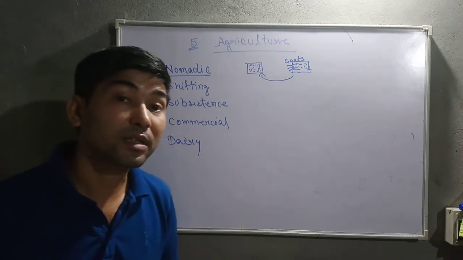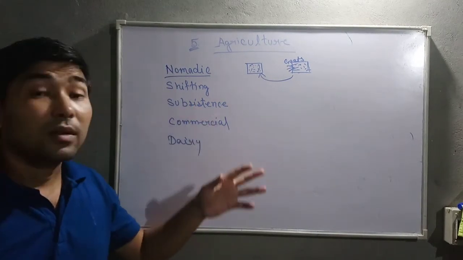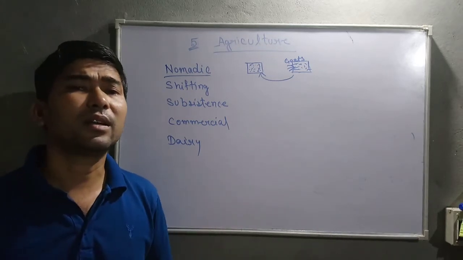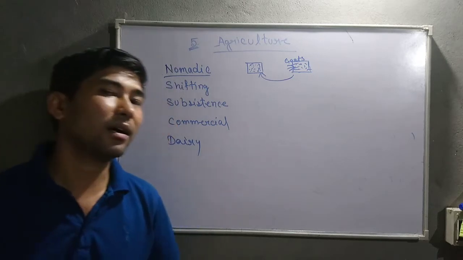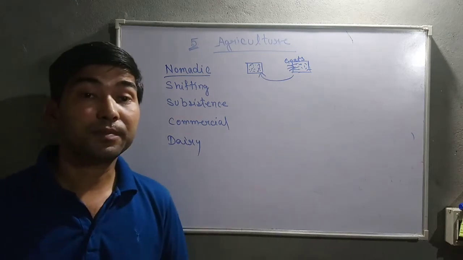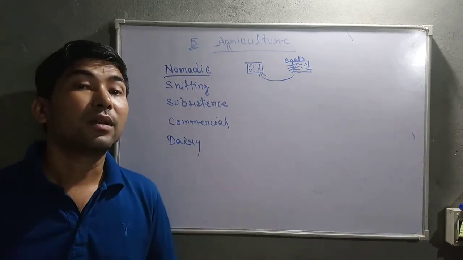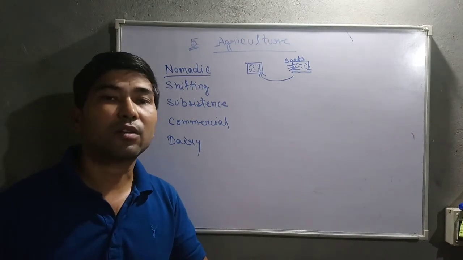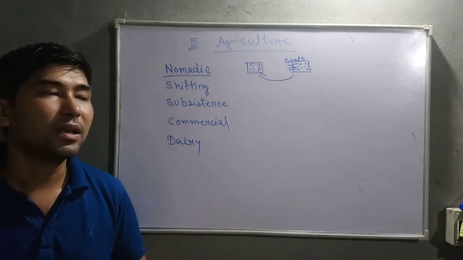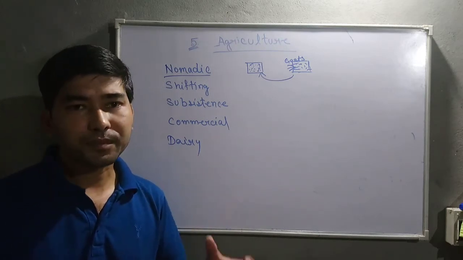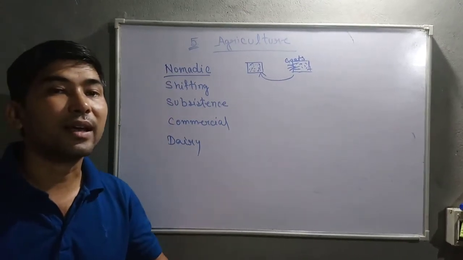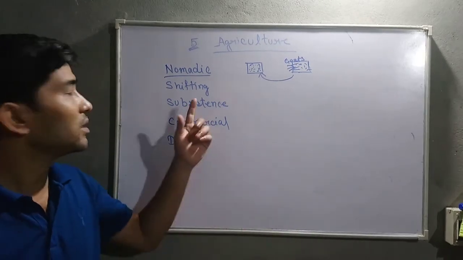Then comes shifting cultivation. Shifting cultivation means slash and burn agriculture. It is mostly done in the northeastern part of India and in many areas of Madhya Pradesh and Chhattisgarh, and in other countries too. For this type of cultivation, they need to select a particular piece of land. They cut down all the jungles, forests, trees and plants, and burn them after some days. The ashes produced after burning act as manure, and there they start the shifting cultivation.